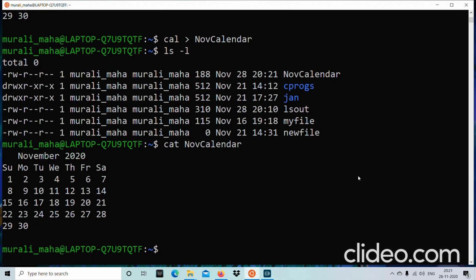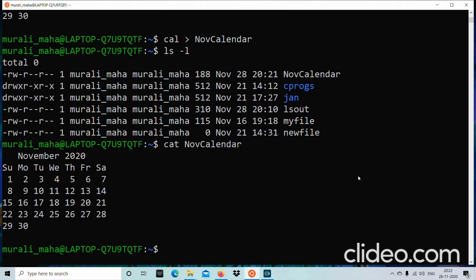So this is known as output redirection. I believe you would have understood the meaning of output redirection. Output redirection means what? Normally the output of a command would be sent to the monitor by default. If you want to redirect that output to a file that you are specifying, then you can do so by specifying the output redirection operator. Here the greater than symbol is the output redirection operator.